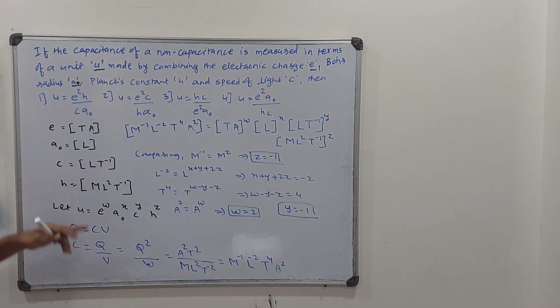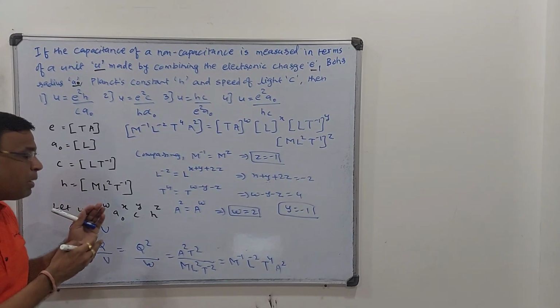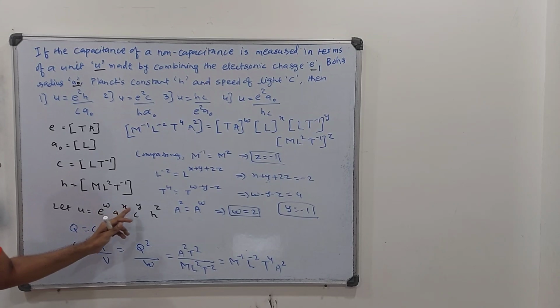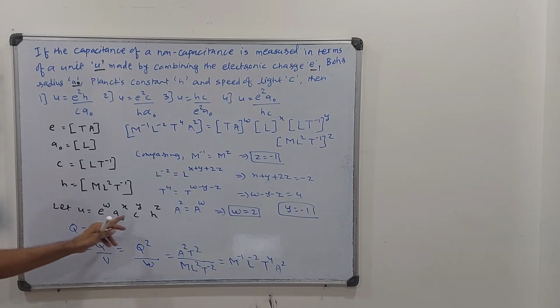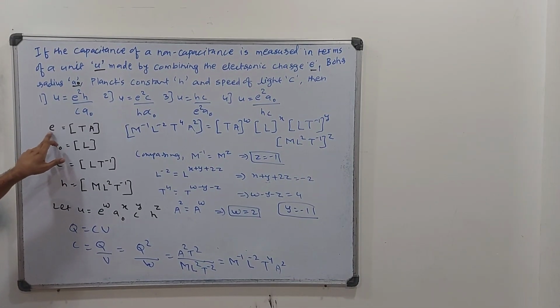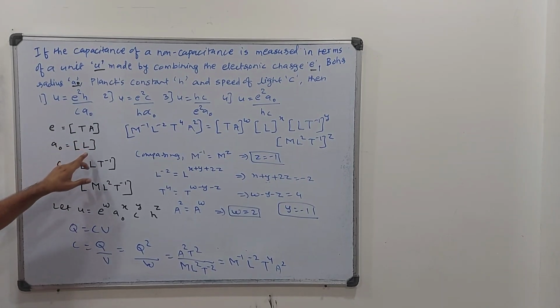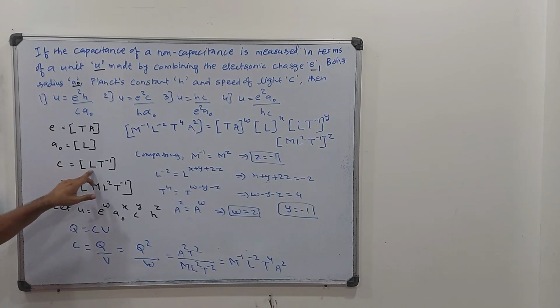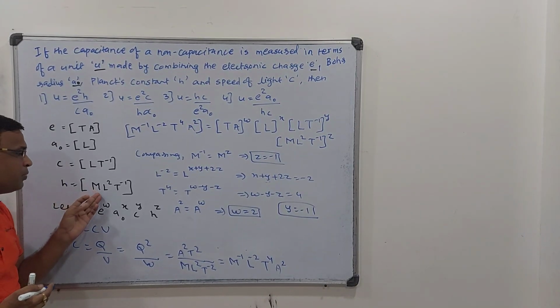We used to take a, b, c, d, but since A has already come, in order to avoid confusion I have taken the powers to be W, X, Y, Z. Now we will calculate the dimensional formulas of these four and U, five quantities in all. So charge Q is equal to I T, that is ampere and time. A0 is just a radius, so it is L only. Speed is L T minus 1. Planck's constant is angular momentum, which is M L squared T minus 1.